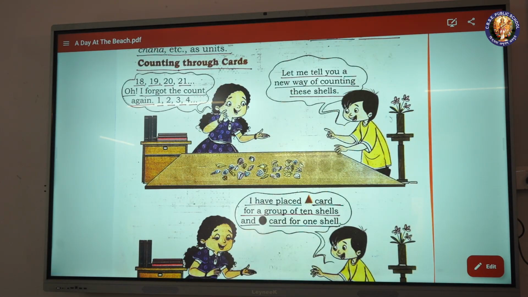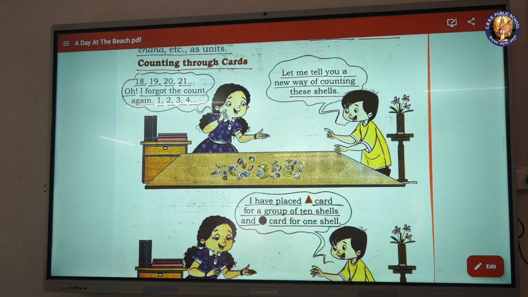Counting through cards. 18, 19, 20, 21. Oh, I forgot the count. Again. 1, 2, 3, 4.